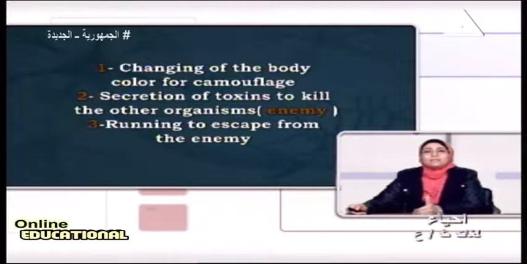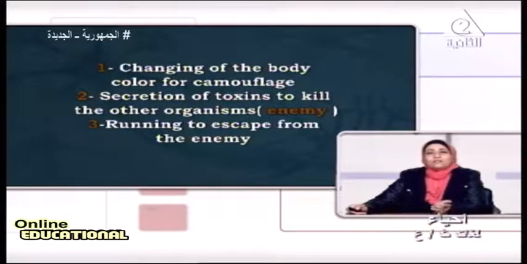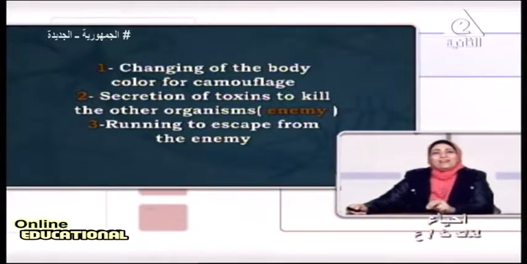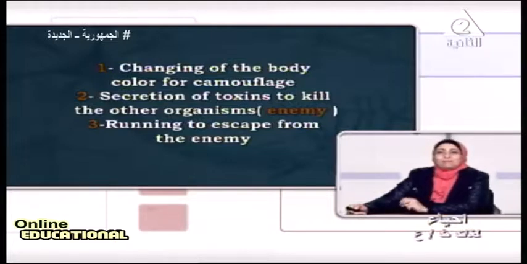Threats means things that threaten its life. What threatens our life may be enemies, natural enemies or artificial enemies, maybe biological like viruses and bacteria. This is invasion by pathogens. These pathogens can invade the body and lead the immune system to combat this virus or pathogen.